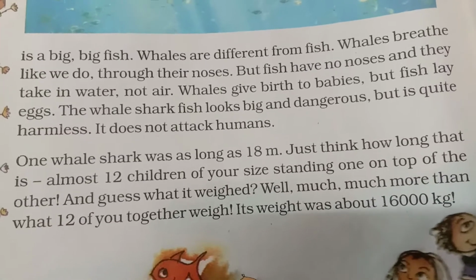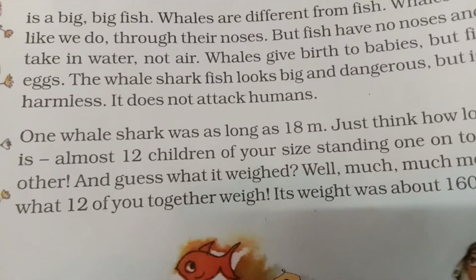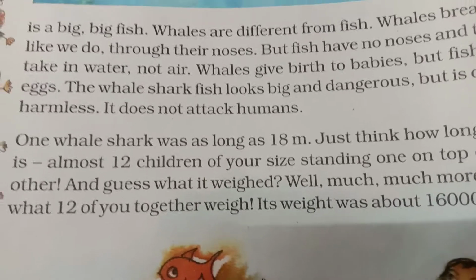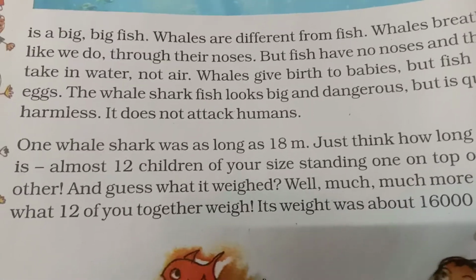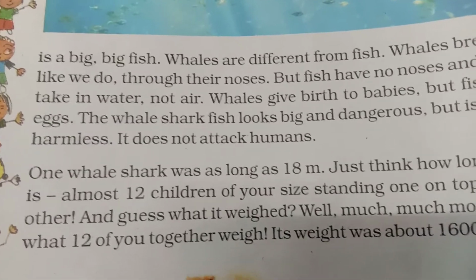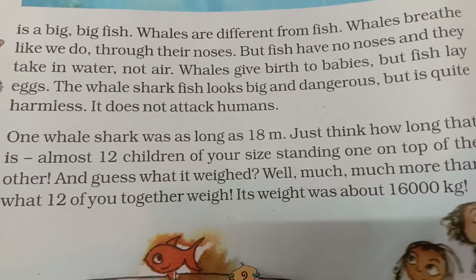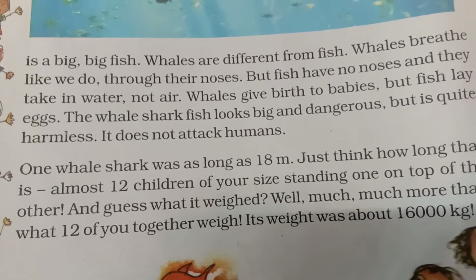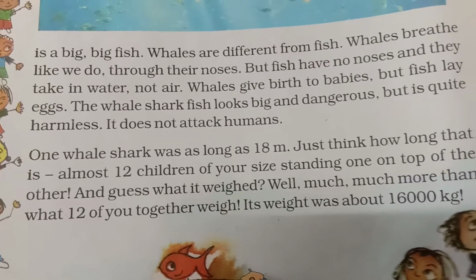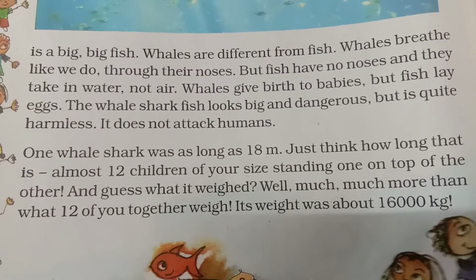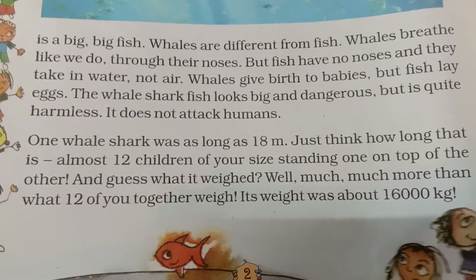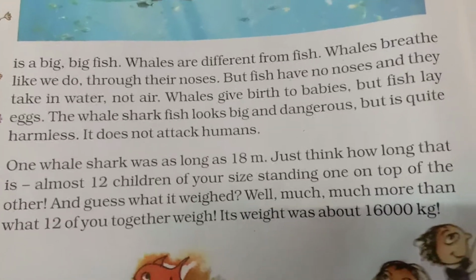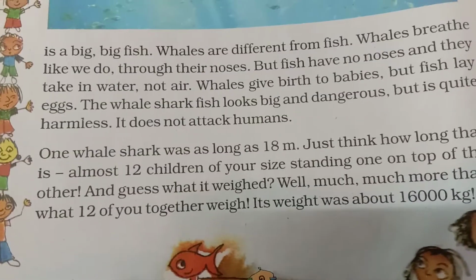Now, can we compare the smallest fish and the biggest fish? Yes, 18 meters means, since 1 meter is equal to 100 centimeters, 18 into 100, it is 1800. That is 1800 centimeters long. Can you imagine how many times longer it is? Yes, exactly, it is 1800 times longer. Just think how long that is.